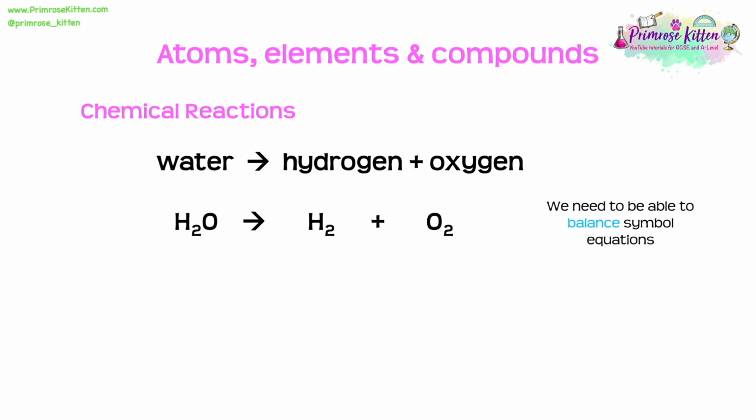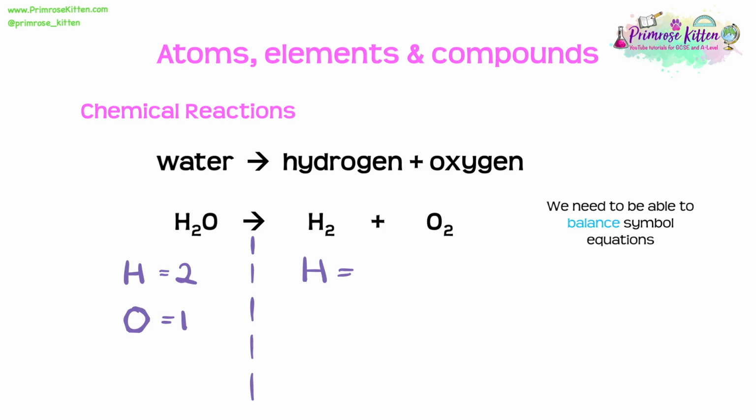When we want to balance a symbol equation, we need to make sure that we have the same number of each type of atom on each side of the arrow. So on both the reactant side on the left and the product side on the right. Now let's use this as a perfect example to show you how to do this. The first thing I like to do is to separate the reactants from the products by drawing a little line. And then on the left-hand side, on the reactant side, let's count up how much of each type of atom we have. I can see I have 2 H's and 1 oxygen.